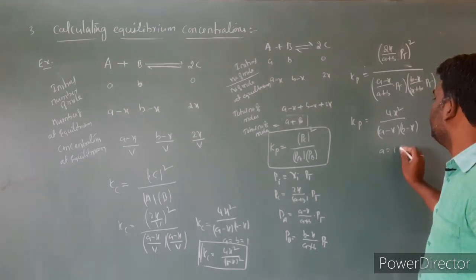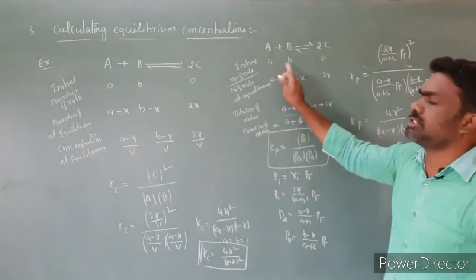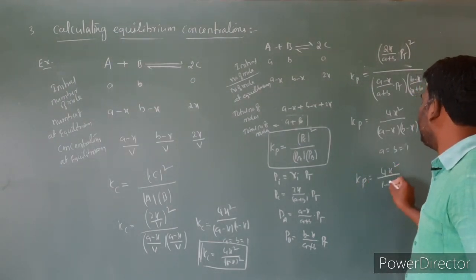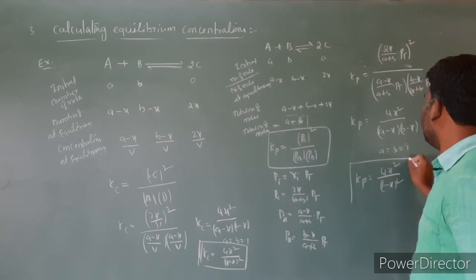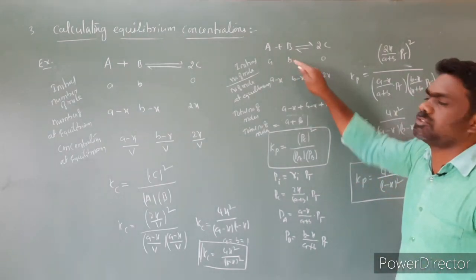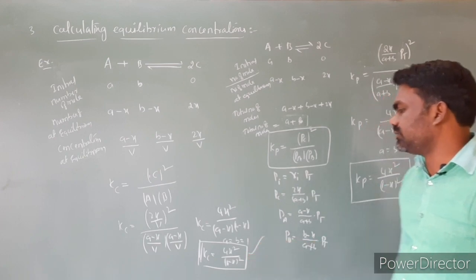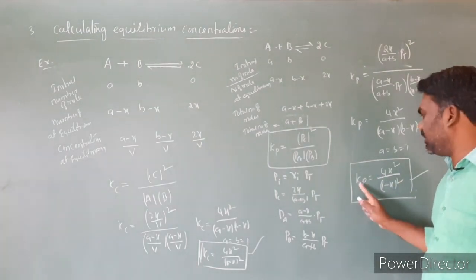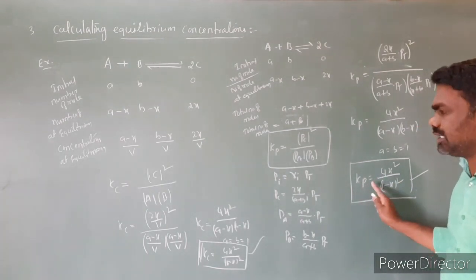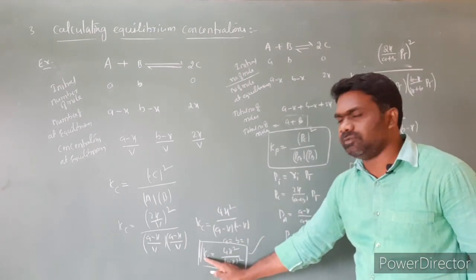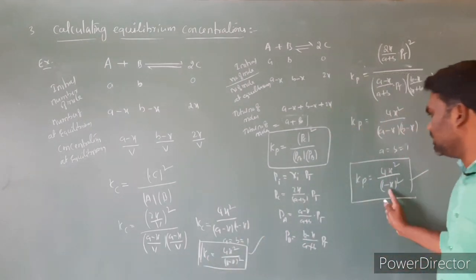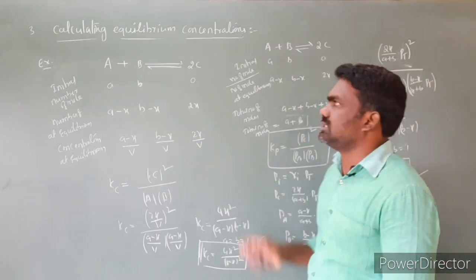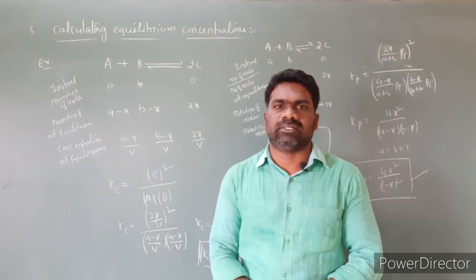If A is equal to B is equal to 1, that is, the initial number of moles is 1 I took, suppose, then Kp is equal to 4x square by 1 minus x square. So this is the equation we got if the initial number of moles is 1. In terms of concentration, Kc is 4x square by 1 minus x square. Kp is the equilibrium constant with respect to partial pressure, and Kc is the equilibrium constant with respect to molar concentration. So the answers we got are the same, 4x square by 1 minus x square. So this is the method for calculating equilibrium concentrations.